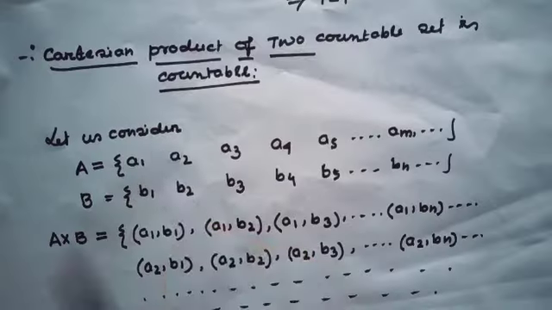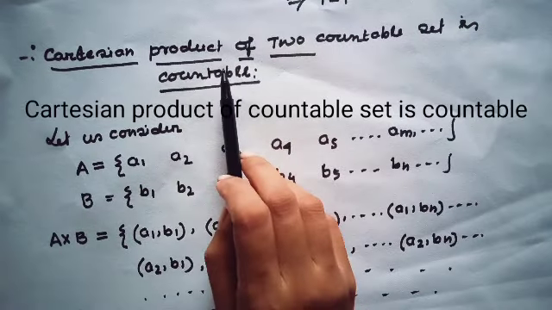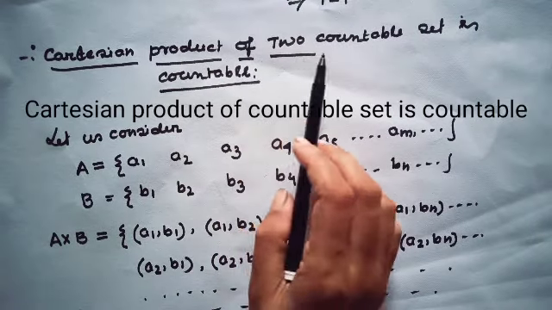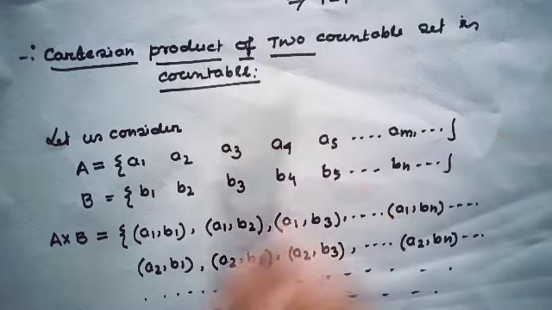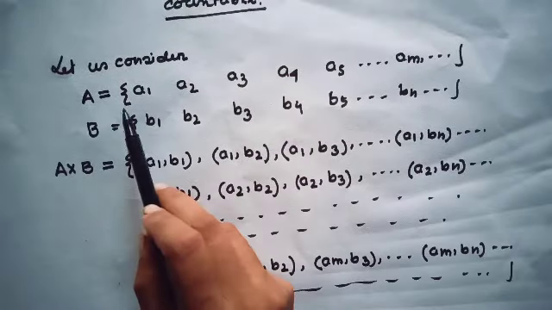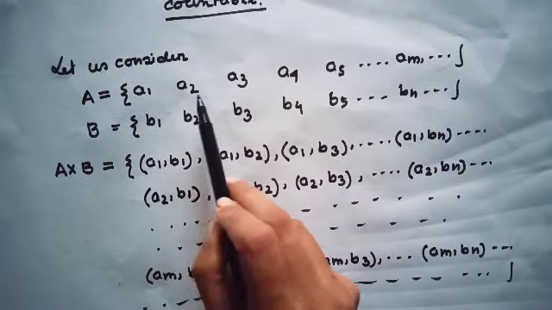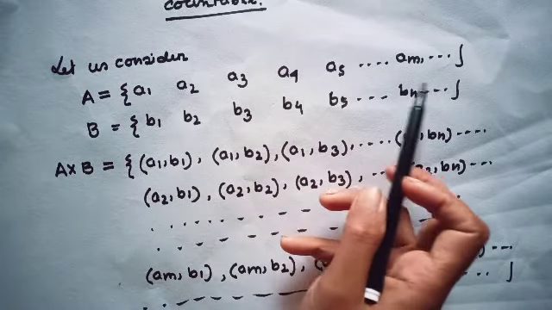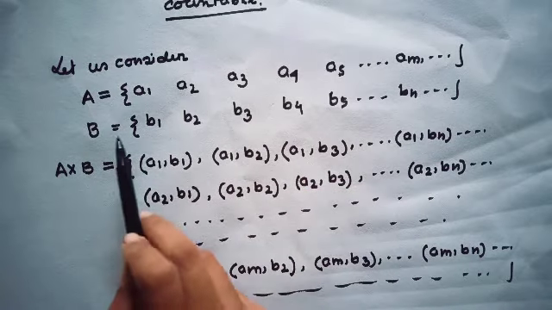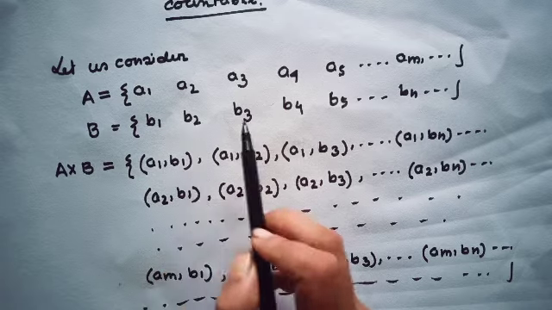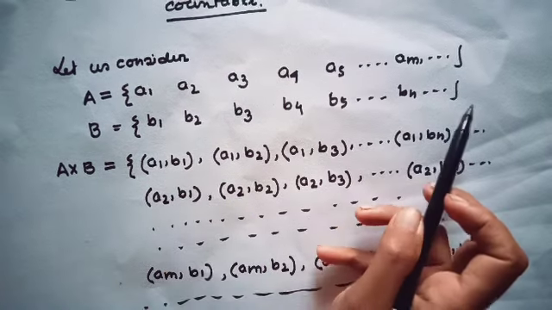Okay. Now I am going to prove that the Cartesian product of two countable sets is countable. Let us consider the set A equal to a1, a2, a3, a4, a5, up to am and so on, and B equal to b1, b2, b3, b4, b5, up to bn and so on.